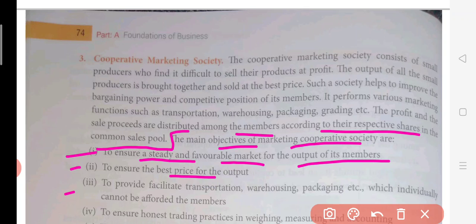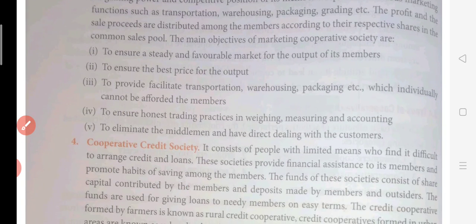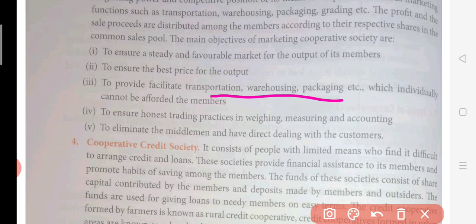The third point, to facilitate transportation, warehousing, packaging, etc., which individually cannot be afforded by the members. So here all these marketing activities are very costly, and these activities involve a lot of cost. So it is not possible that a single person can afford it, but because this marketing cooperative society is there, its presence makes it easier for them to avail all these kinds of services.